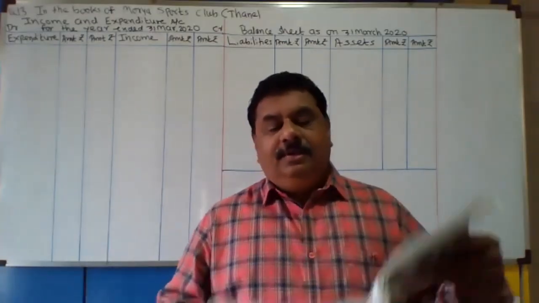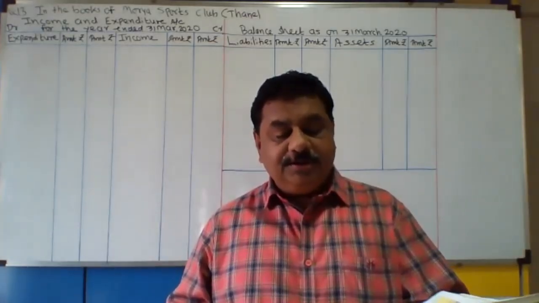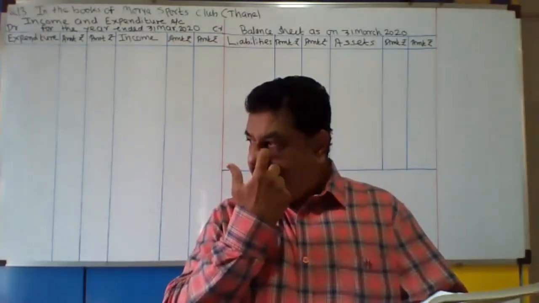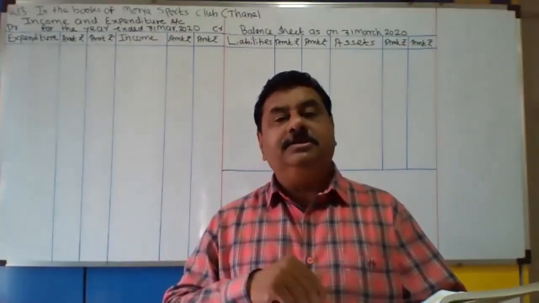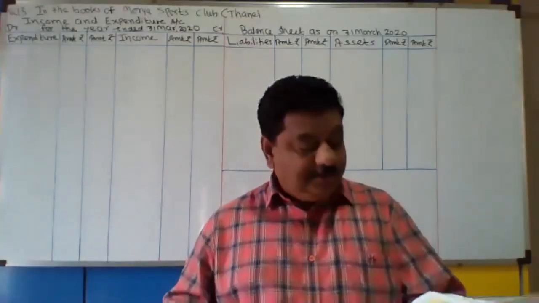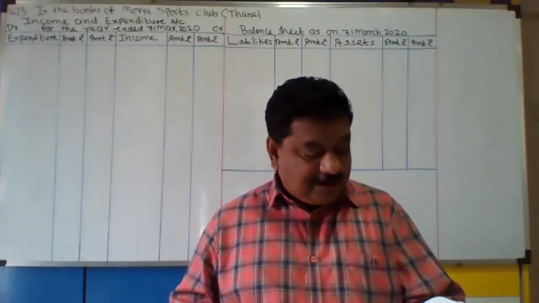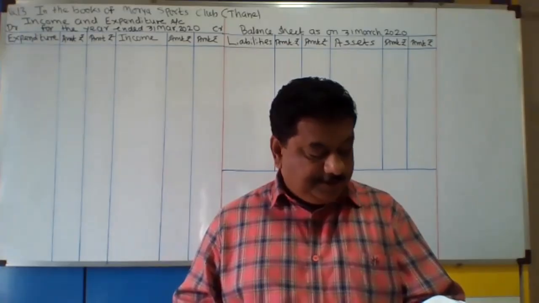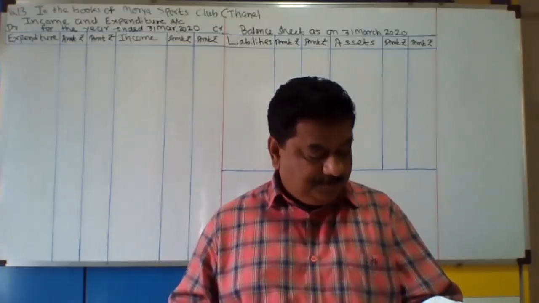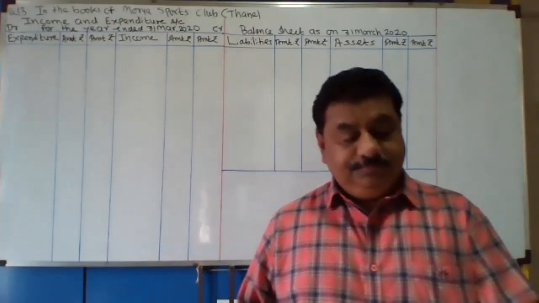Okay. Then the receipt and payment account is given to you on 31st March 2020. Okay. There is a relation between the last year balance sheet and even the receipt and payment account. You can see in the last year balance sheet asset, there is outstanding subscription given to you, prepaid insurance premium given to you, and outstanding locker rent is also given to you.